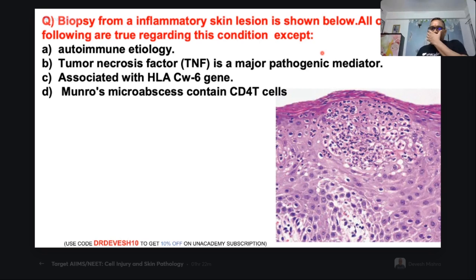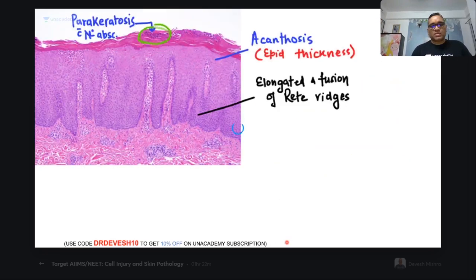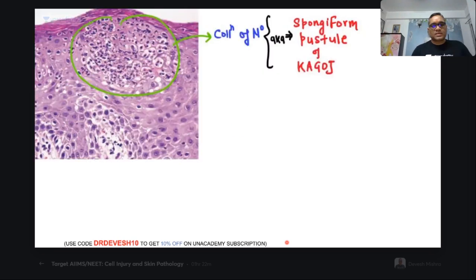So, a biopsy from an inflammatory skin lesion is shown below. All of the following are true regarding this condition. So what are we seeing in this biopsy? I will show you the biopsy here. This one. You can see this is a case of psoriasis. Why am I calling it psoriasis? Because of this collection of neutrophils which we are seeing. This collection of neutrophils is called Munro's microabscess.